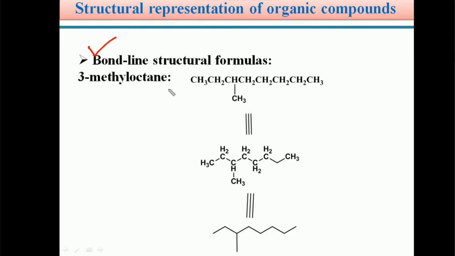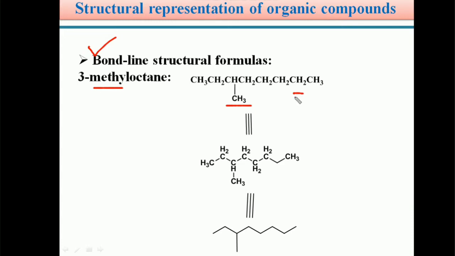For example, students, if you take 3-methyl octane, this is an octane. So 1, 2, 3, 4, 5, 6, 7, 8, 8 carbon atoms are there. At the third carbon, 1, 2, 3, if you place a CH3 group, that is methyl, its name is 3-methyl octane. This is the condensed representation of a 3-methyl octane molecule.